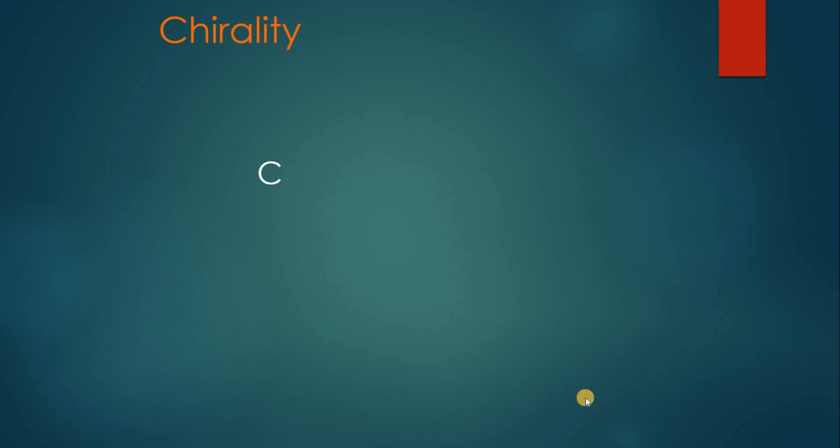In case of chirality, let's consider this carbon atom which has 4 bonds. One with hydrogen, another bond with a CH2OH group, the third bond is with CHO, and its fourth bond is with OH. Now let's create its mirror image. This carbon which has a red star upon it is the stereo center. Okay, this carbon is the stereo center, so that's why it is marked with the red star.